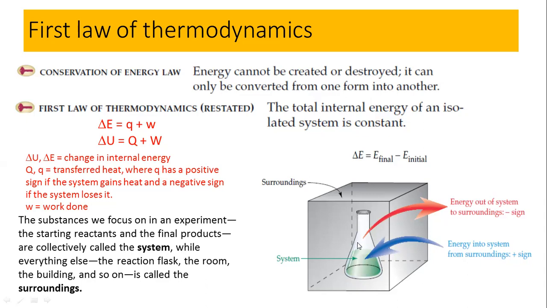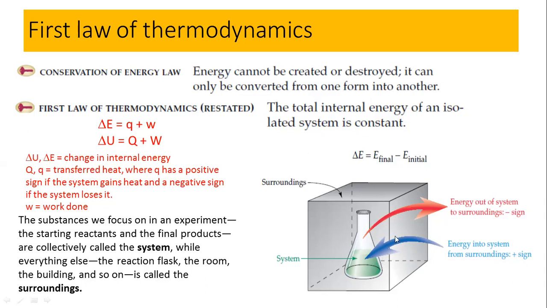That means the energy of the system is increased, and this is represented by the plus sign. So when energy enters the system from the surrounding, Q has a positive sign.